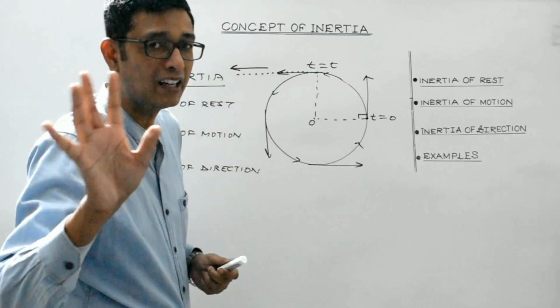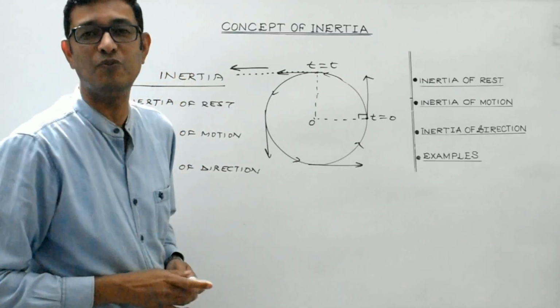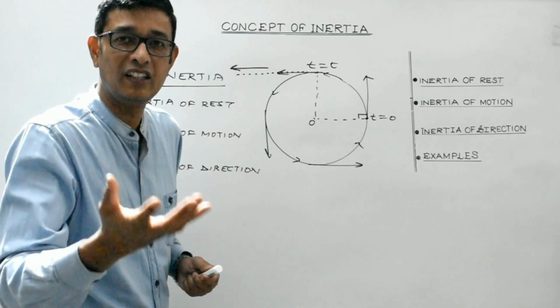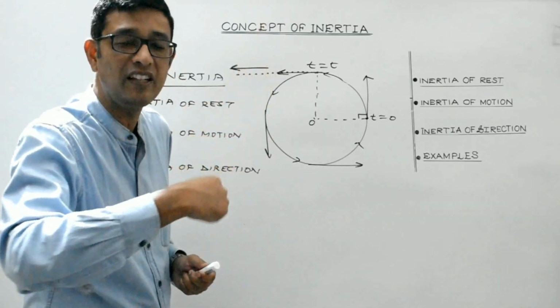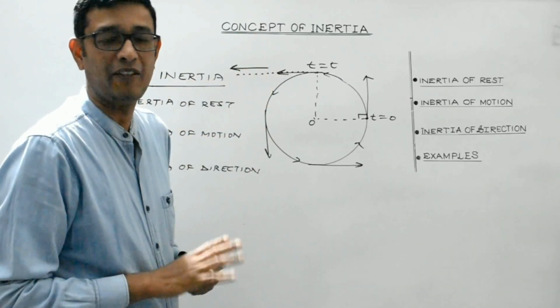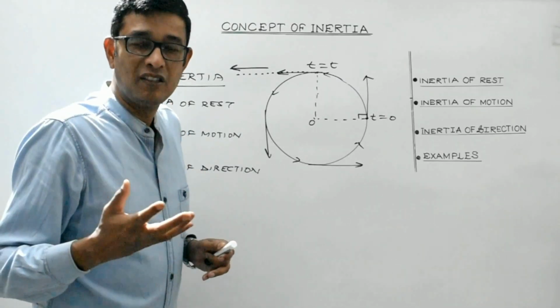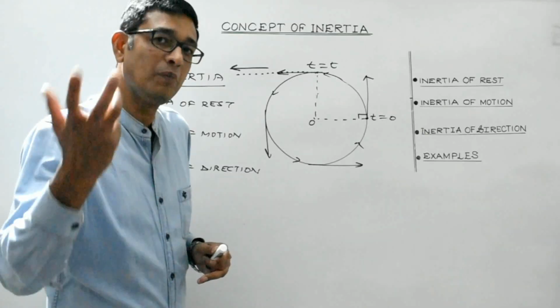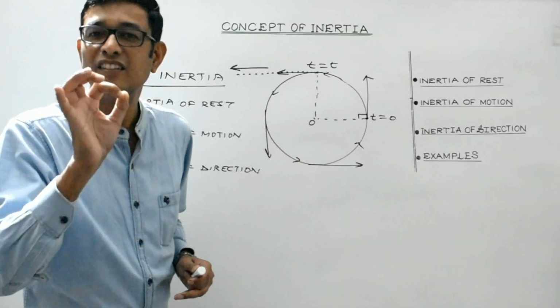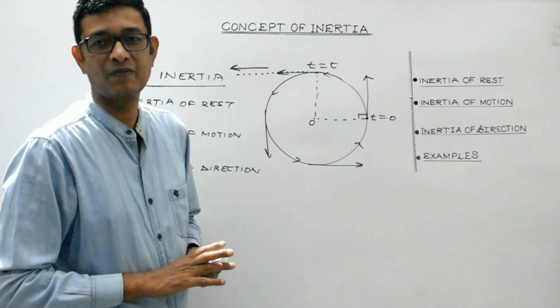A body by itself cannot change its direction of motion. It is only under the influence of force that the body can change its direction. Have I made myself clear, students? So the inability of a body to change its direction of motion by itself is known as inertia of direction.